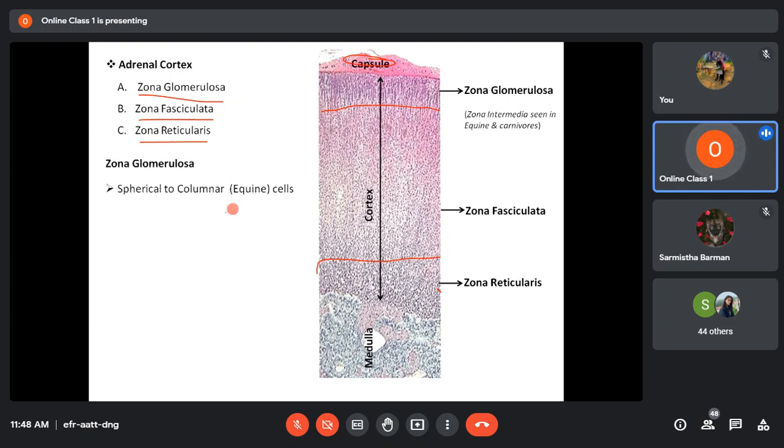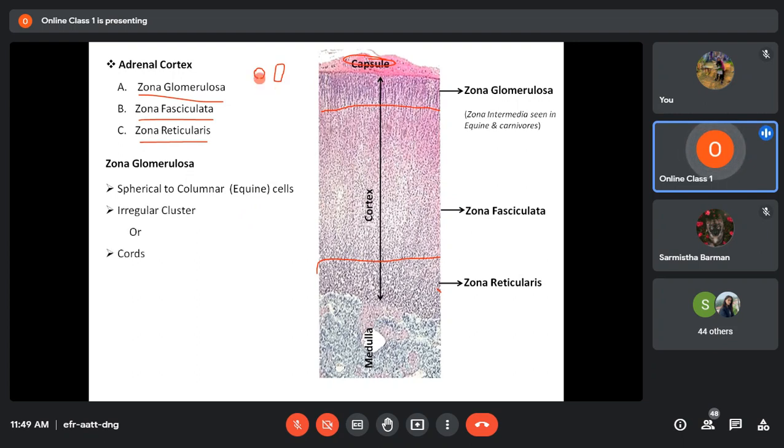If you look at the zona glomerulosa, it is made up of spherical to columnar cells. This is not high magnification, it is around 5x or 10x, so you are not seeing the individual cells. But if you go for high magnification, you will find that the individual cells of the zona glomerulosa are spherical, that means round in shape, or columnar in shape. Usually in horse they will be columnar in shape. In other animals, the cells of zona glomerulosa are round in shape. Columnar shape is found mainly in horse, that is in equine.